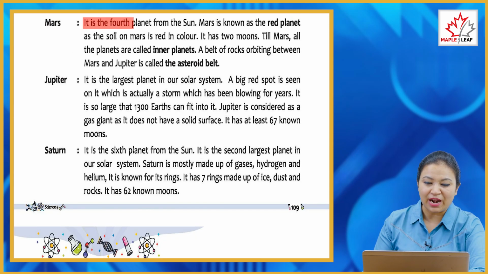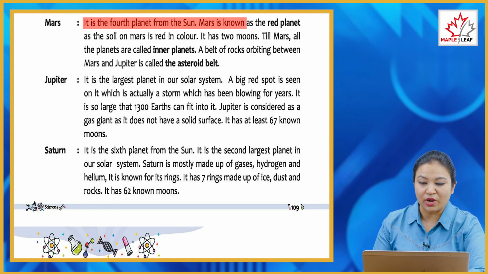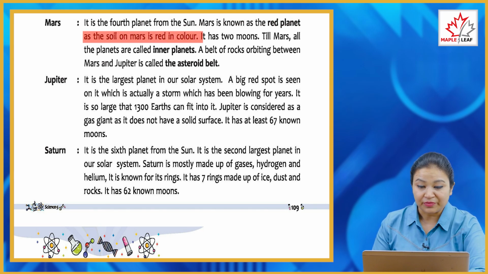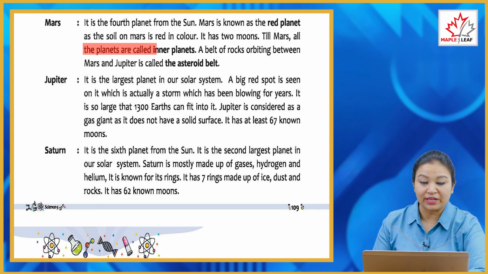Mars, it is the fourth planet from the Sun. Mars is known as the red planet as the soil on Mars is red in color. It has two moons. Till Mars, all the planets are called inner planets. A belt of rocks orbiting between Mars and Jupiter is called the asteroid belt.